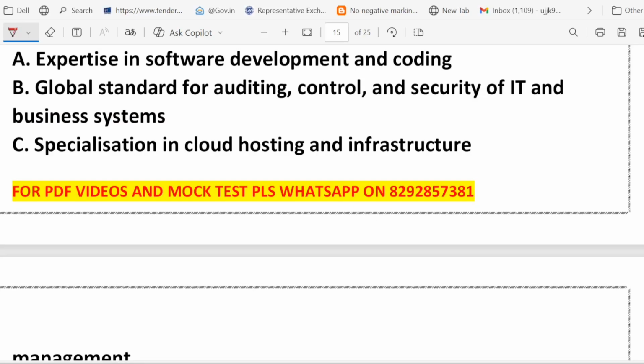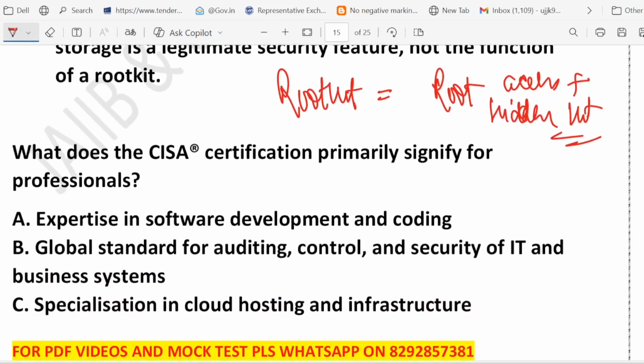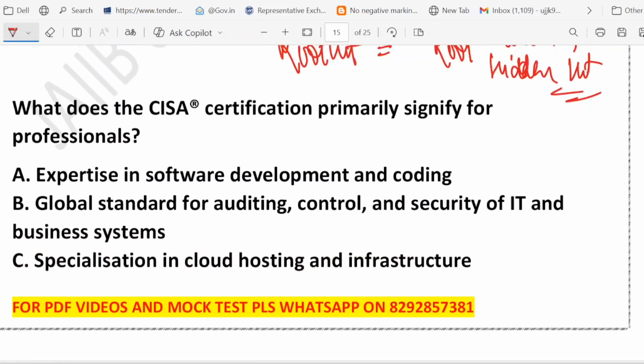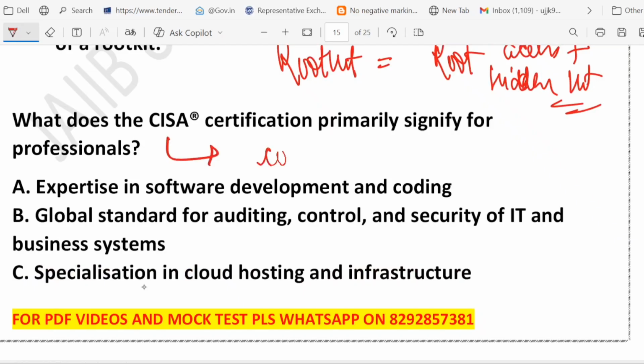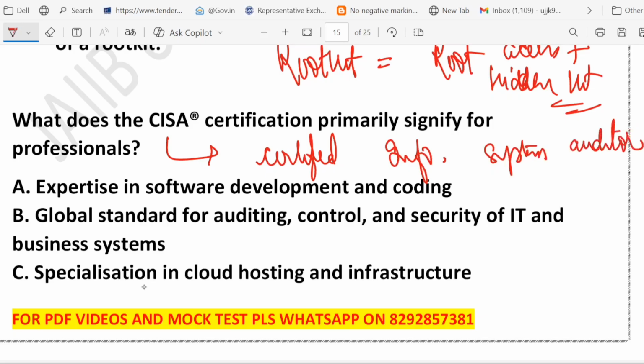It's talking about CISA, right? So what do you think? First of all, you should know the full form of CISA. It stands for Certified Information System Auditor, right? Let me write it down. Certified Information System Auditor. It's a globally recognized certification issued by, who issued it? ISACA. If you hold CISA, it means you are an expert in auditing, controlling, and securing IT and business systems. Organizations trust CISA professionals to keep their systems safe and compliant.